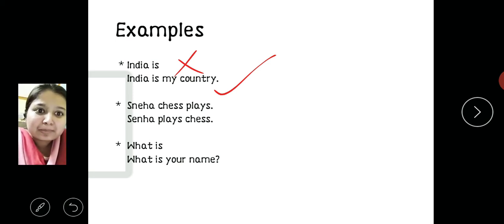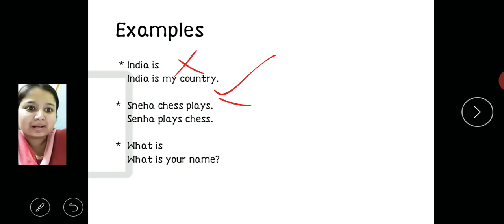Now let's come to the second example. "Sneha chess plays." In this, object is mentioned, subject is mentioned, and verb is also mentioned. But still, is it a complete sentence? Is it giving us a meaning? "Sneha chess plays" is all jumbled up. It is not arranged in proper order. So it cannot be called a complete sentence.